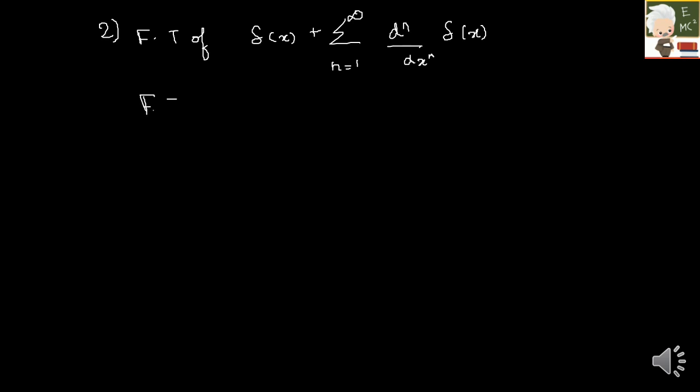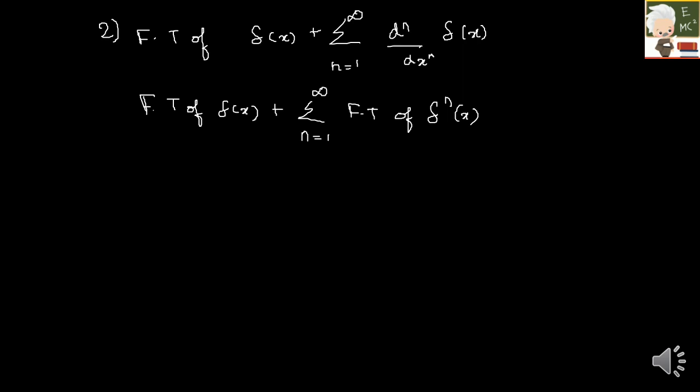So the second one is Fourier transform of delta of x plus summation n is equal to 1 to infinity of d^n by dx^n of delta of x. So this looks something different. So let me split this. Fourier transform of delta of x plus summation n is equal to 1 to infinity of Fourier transform of delta n of x. Here delta n of x represents the differentiation value.